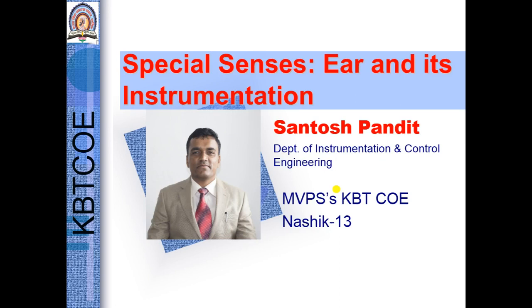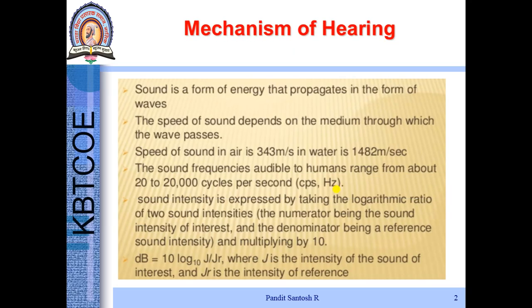Today we are going to focus on special senses, ear and its instrumentation. Now, on ear always sound bombards. Sound is one type of energy, one type of wave. It has got its own speed. Our human audible range is from 20 Hz to 20 kHz.